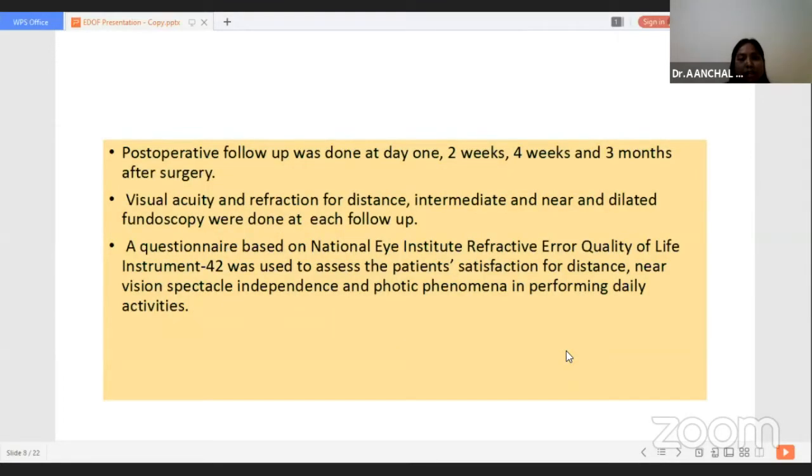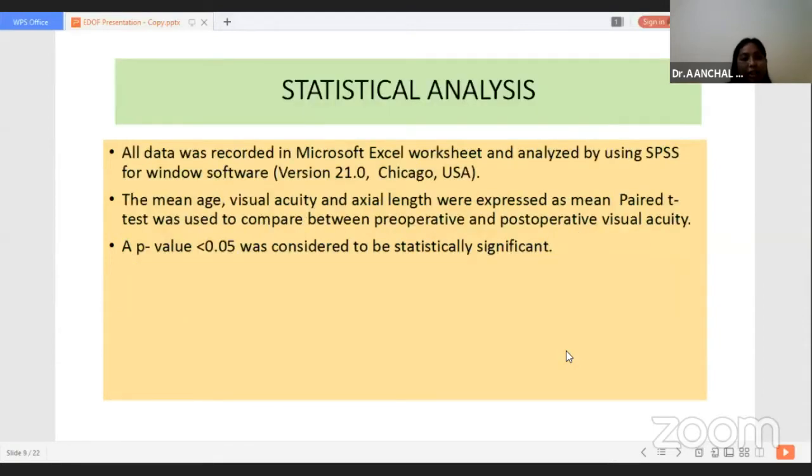Post-operative follow-up was done at day 1, 2 weeks, 4 weeks, and 3 months. At each follow-up, visual acuity, refraction, and dilated fundoscopy were done. A questionnaire based on the National Eye Institute Refractive Error Quality of Life Instrument 42 was used to assess patient satisfaction regarding the vision, spectacle independence, and photic phenomena in every case. Data was analyzed by SPSS. Continuous variables were expressed as mean and standard deviation. Paired t-test was used to compare pre-operative and post-operative visual outcome.